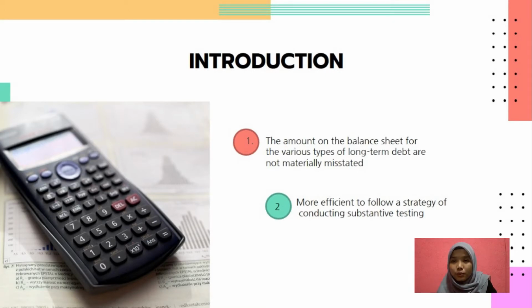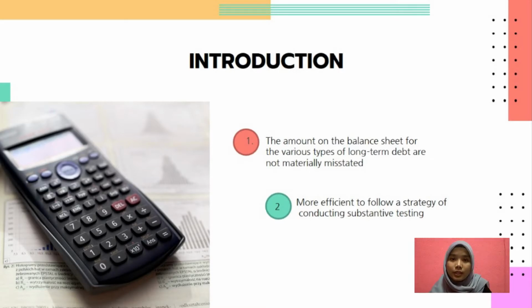Long-term debt also has several features that may affect the auditing procedure that will be used. For example, the debt is callable under certain conditions, the debt can also be convertible into stock, and the last one is that debt could be either unsecured or secured by the asset of the entity.